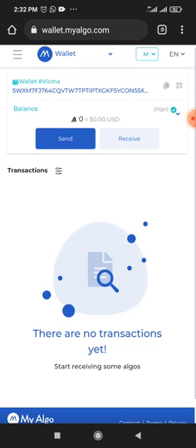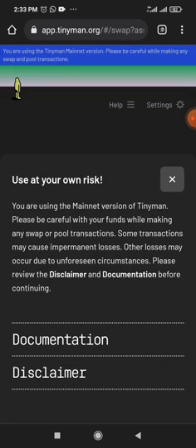Now, the next thing you are going to do: we all know Pancake is like the Uniswap of the BSC blockchain, while Uniswap is the king in the Ethereum blockchain. It's the same way we have another one here on the Argo blockchain. This is called Tinyman. Tinyman is the name of the exchange. They are just like the Pancake and Uniswap of Argo. Other DEXs will be coming later, but this is the one we are using presently.